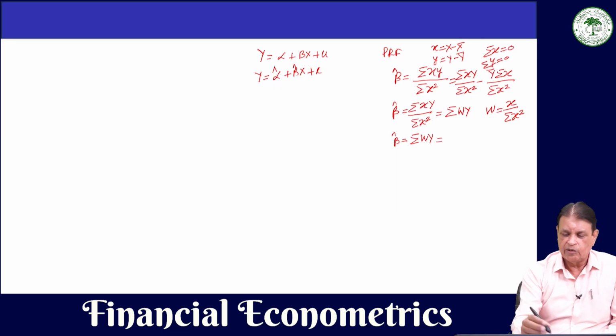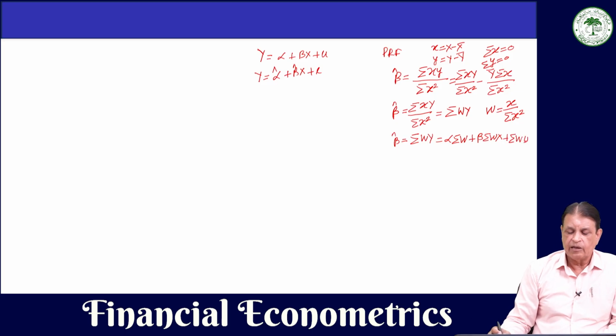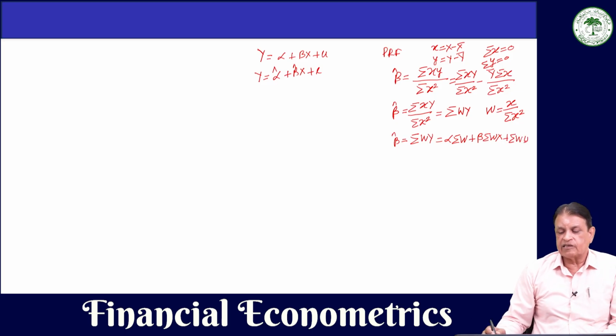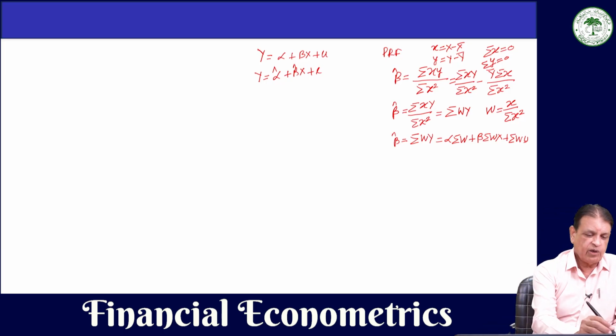Now substituting the value of y, that is alpha plus beta x plus u, we will have alpha summation W plus beta summation W x plus summation W u. This is what you will have. Now let us see what summation W and summation Wx are.